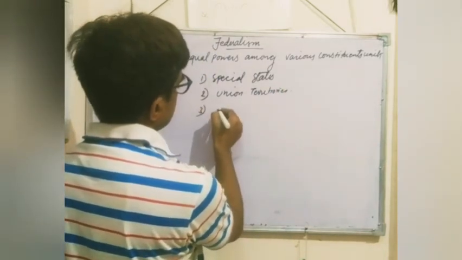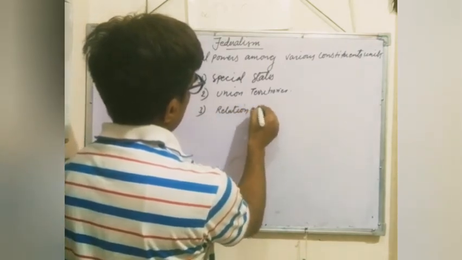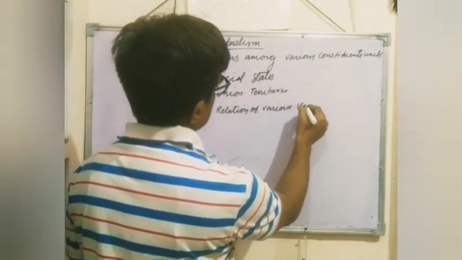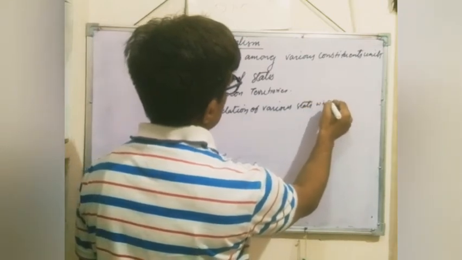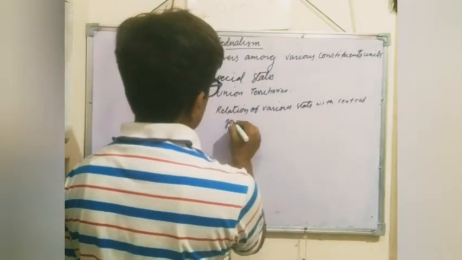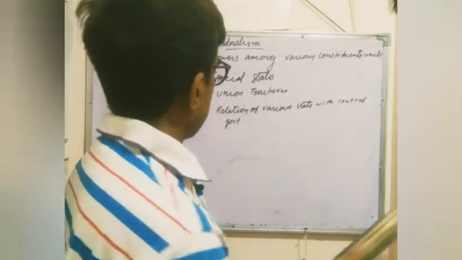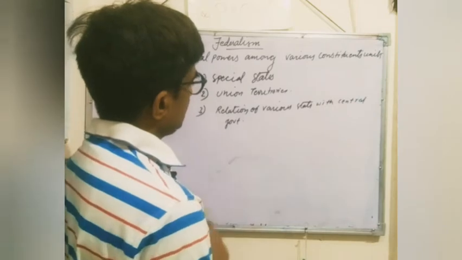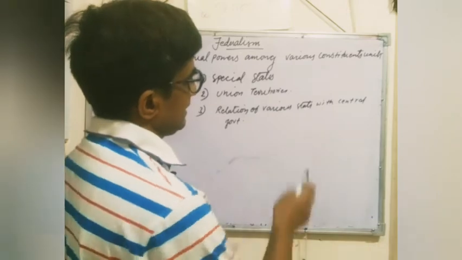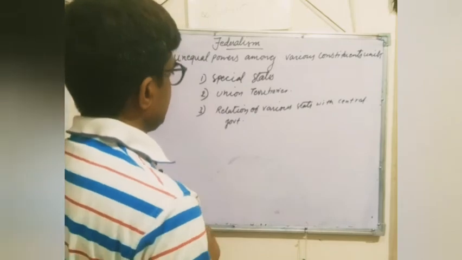And third is the relation of various states with the central government. There are three basic types: special states, union territories, and the relation of the various states with the central government. So we will discuss these three one by one.